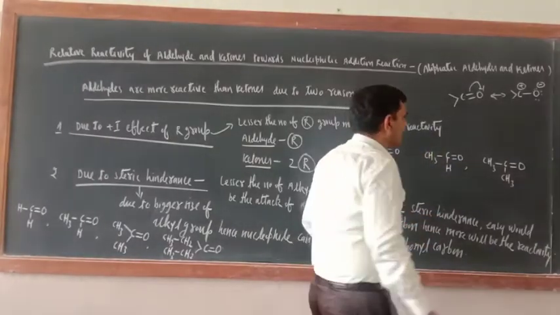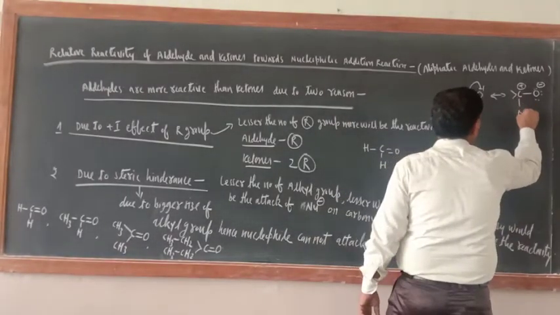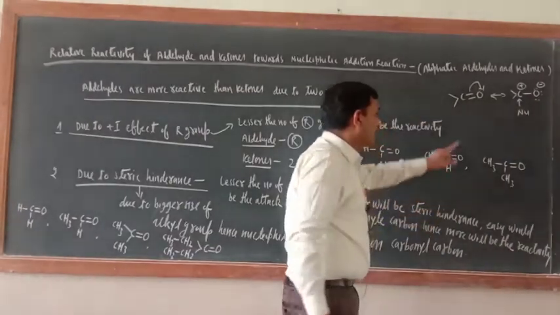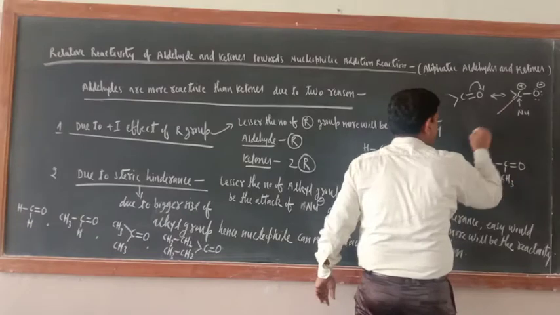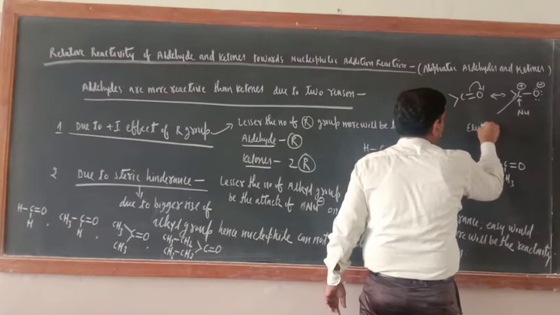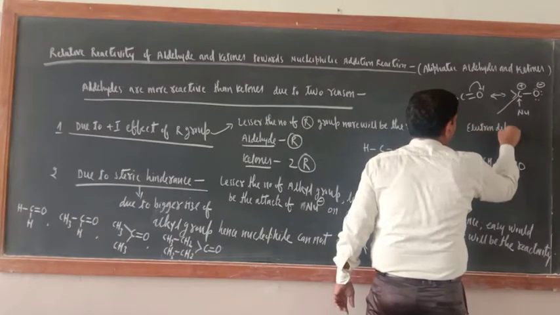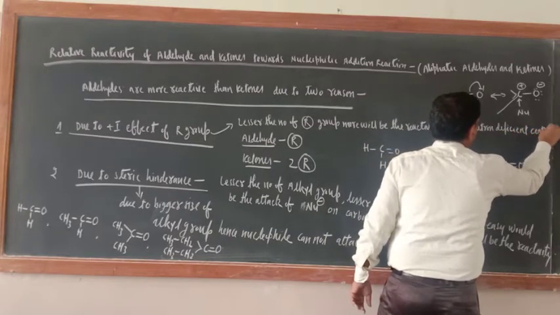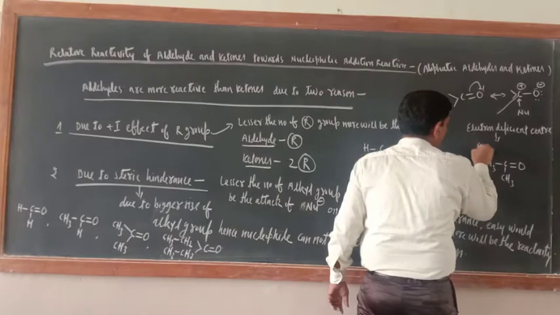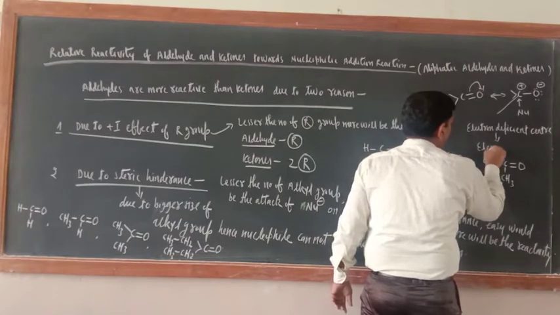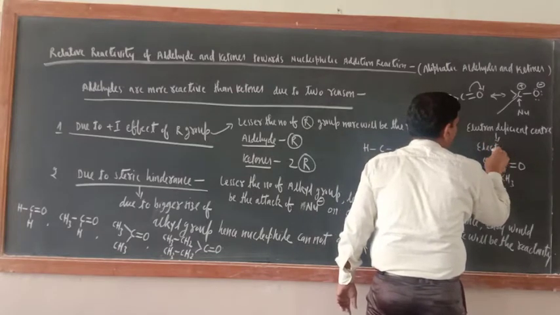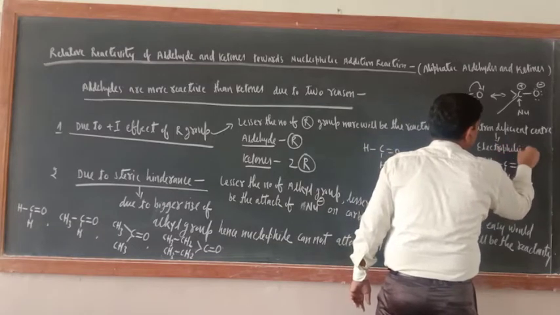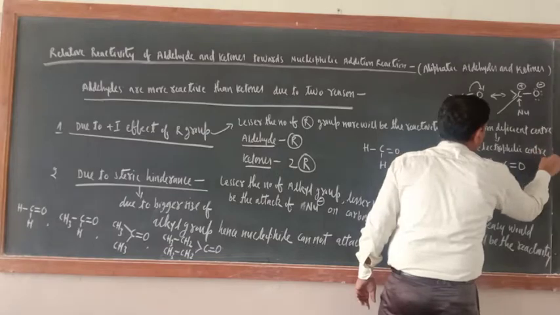Now just see, the nucleophile will make a bond here, it will attack here, because this is the only electron deficient center, or this is also known as the electrophilic center.